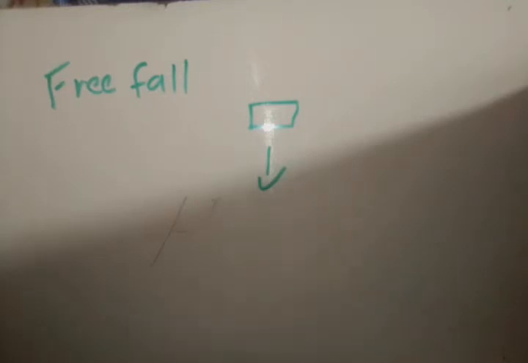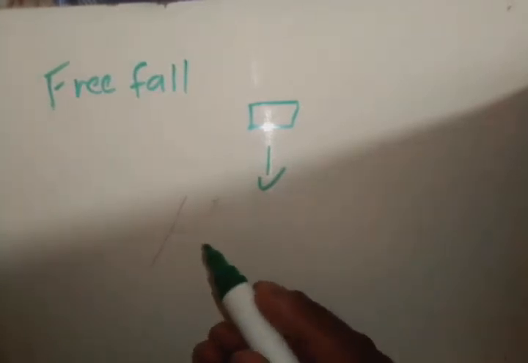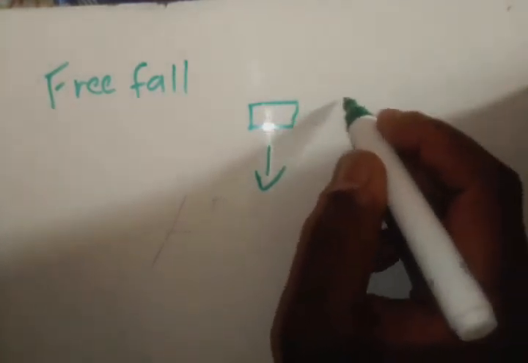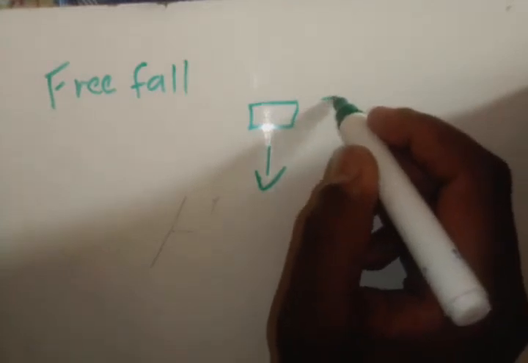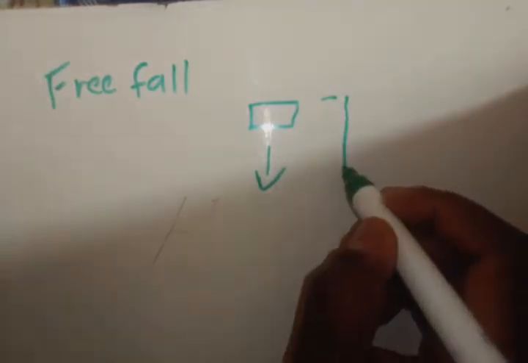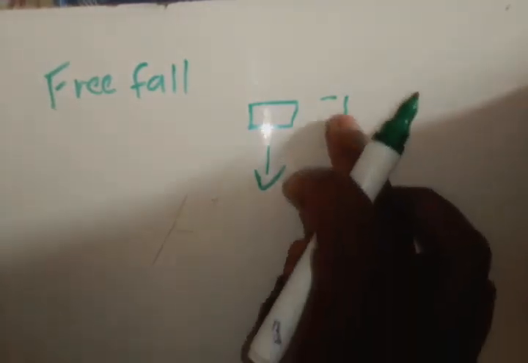So when it's close to the surface of the earth in free fall, whenever I see the topic called vertical projectile motion, just know it's close to the surface of the earth. So it's accelerating when it's falling. Let's just say somebody jumps out of a helicopter. This person starts at 0, then his speed starts increasing. He keeps on accelerating. So now there's what you call terminal velocity. Terminal velocity is the maximum velocity reached when something is in free fall.